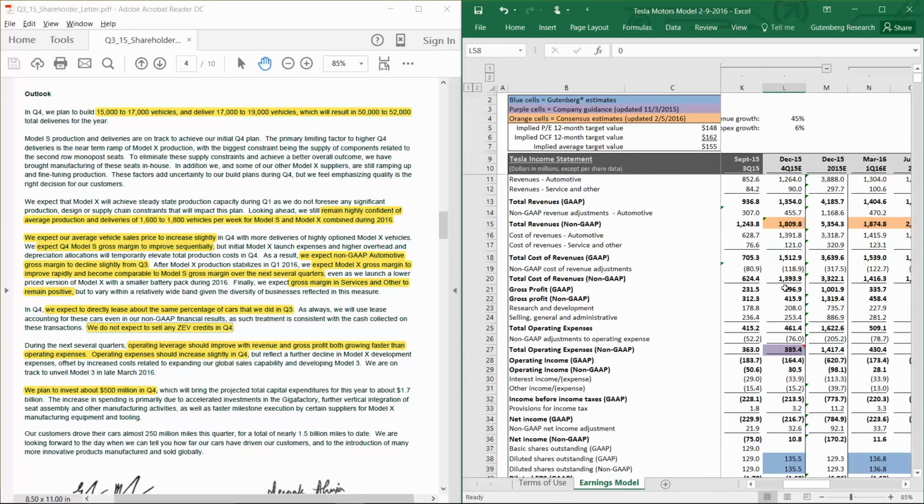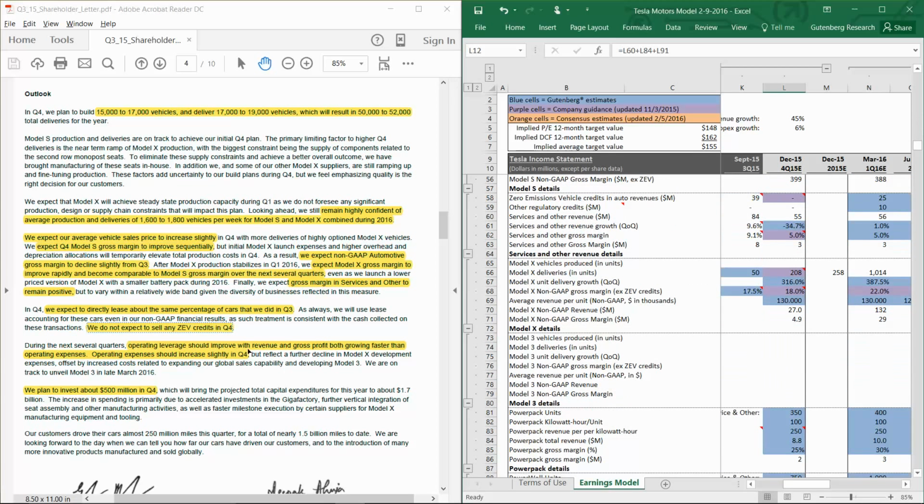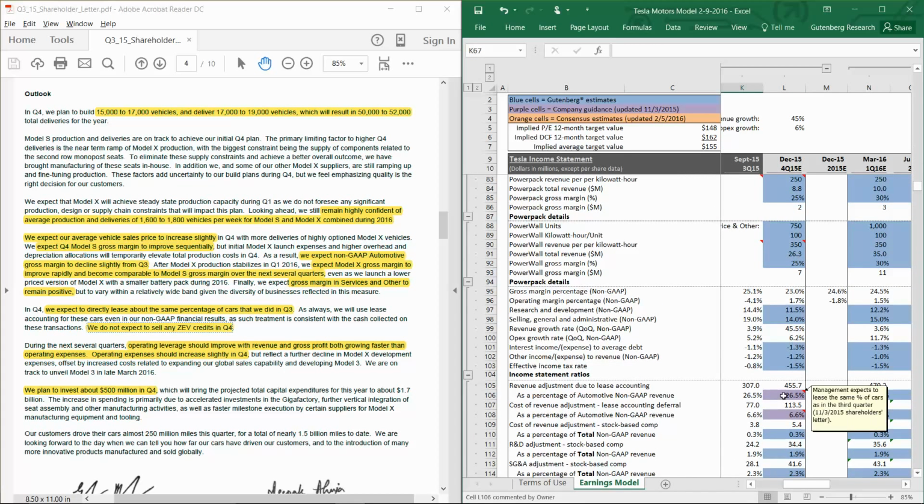For the service and other revenue, we kept the growth rate from the third quarter about consistent with the historic results. And then for the cars leased, they already gave us guidance that the percentage of cars leased versus sold was going to be consistent with the third quarter. So we left the non-GAAP adjustment consistent with the third quarter on a per revenue percentage basis.